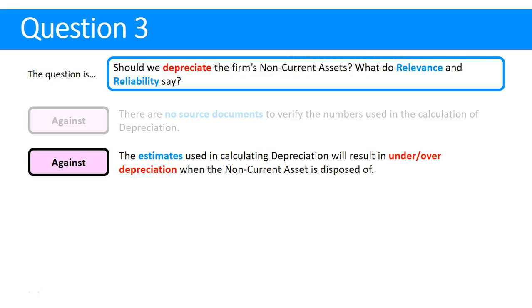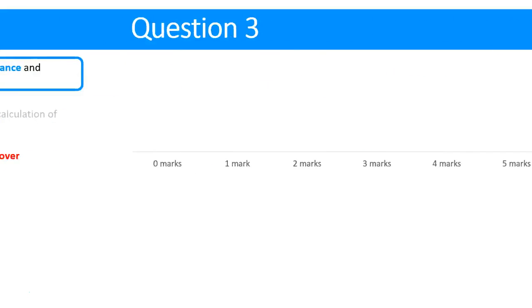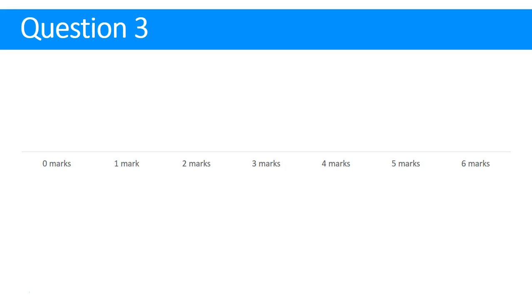Against, the estimates used in calculating depreciation will most likely be over or under depreciated when the non-current asset is disposed of. We actually have a whole topic where we figure out whether we've made a profit or a loss on disposal. And a profit or a loss on disposal simply comes about because our estimates were wrong. So that's another argument against even charging depreciation in the first place. Looking at how marks were awarded there, we've got 6 marks. We've just given about 10 or 11 points. So clearly we don't need to give too much information. We just want to give 6 distinct, clear points.